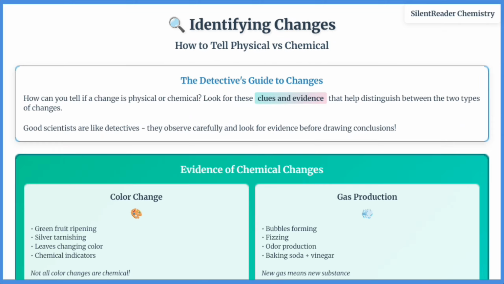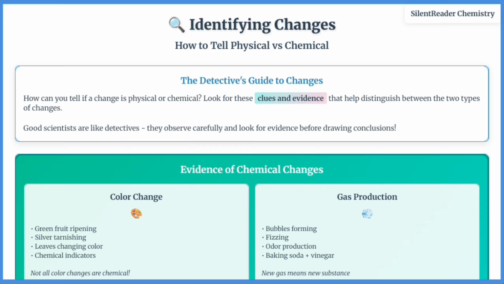How can you tell if a change is physical or chemical? Look for these clues and evidence. For chemical changes, watch for color changes like fruit ripening or silver tarnishing, gas production like bubbles from baking soda and vinegar, temperature changes without external heating or cooling, and precipitate formation where solids form in liquids.